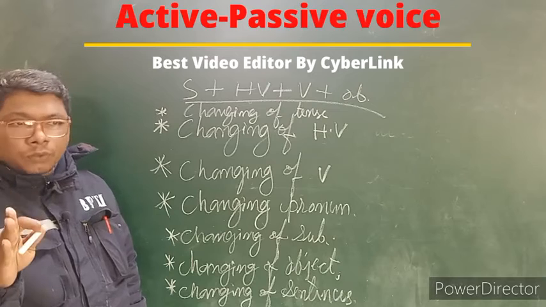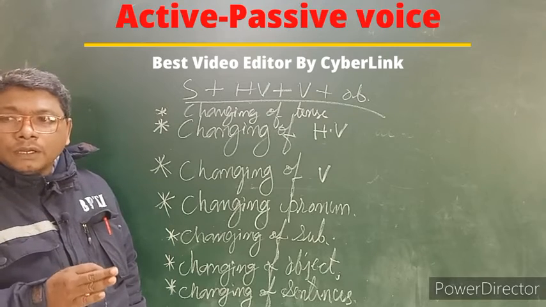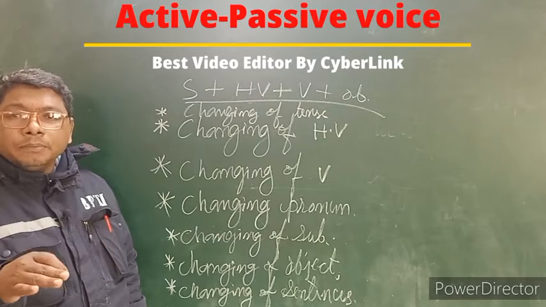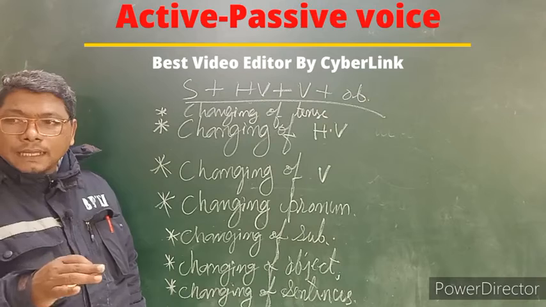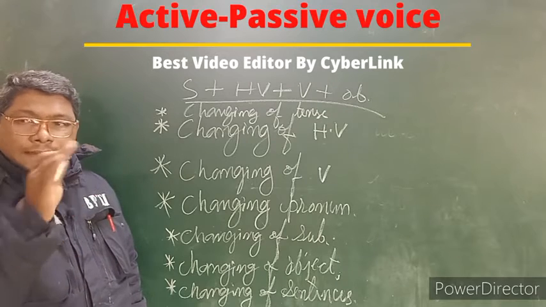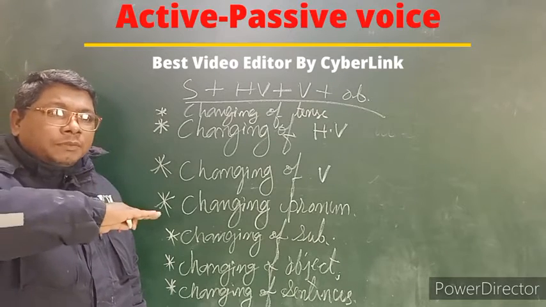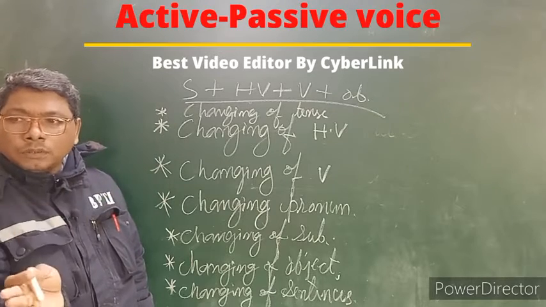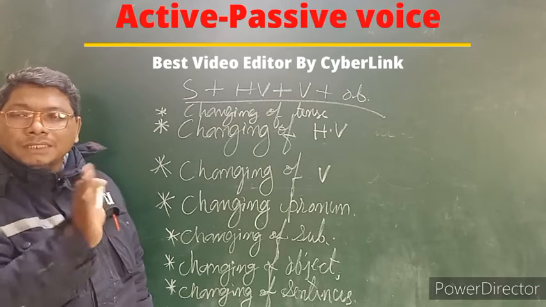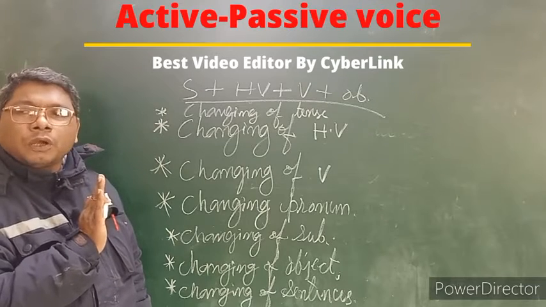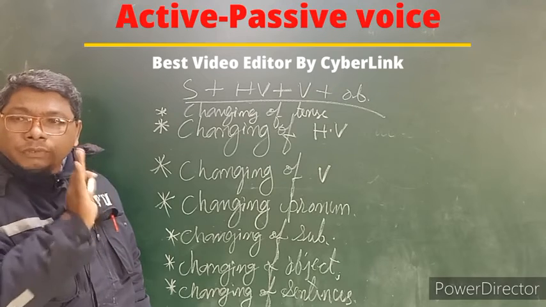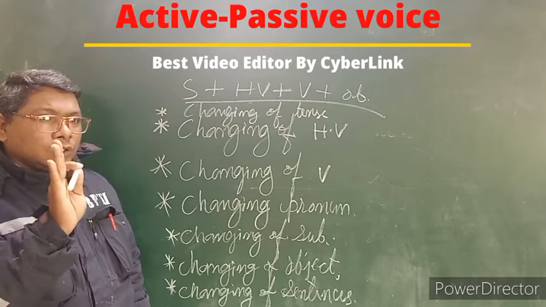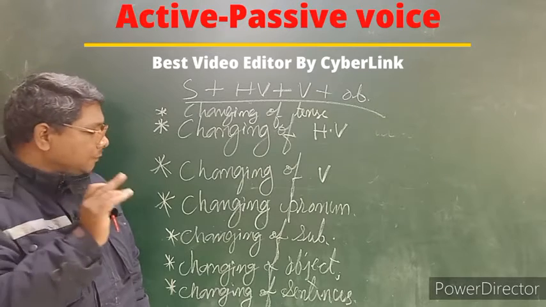They are subjective pronouns. And some pronouns are objective pronouns: my, him, her, like that. So there is changing of subjective pronoun and objective pronoun at the same time. Both pronouns will be transformed into each other. That's very important. You have to keep that in your mind.